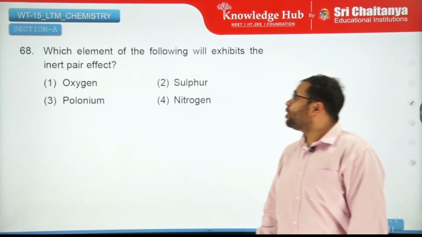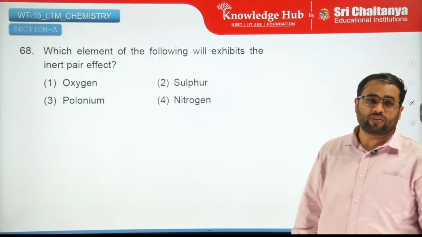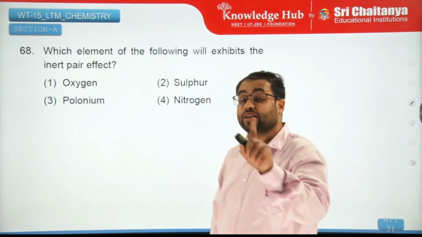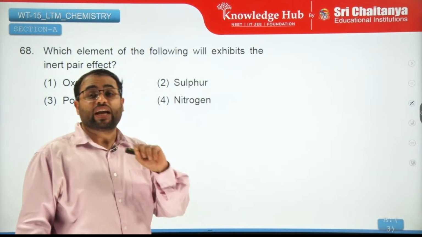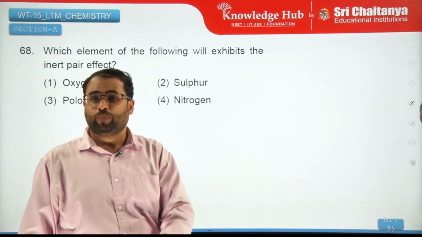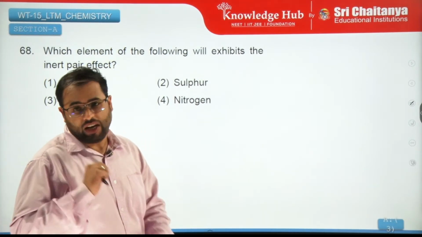Moving on. Which element of the following will exhibit the inert pair effect? I have already explained the inert pair effect in a similar question previously. It depends upon the effective nuclear charge on the valence shell.